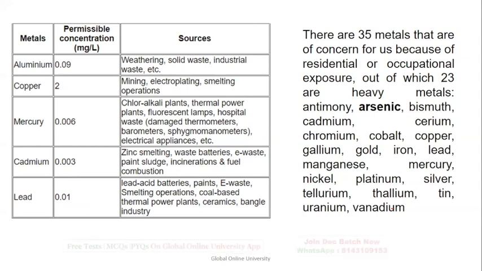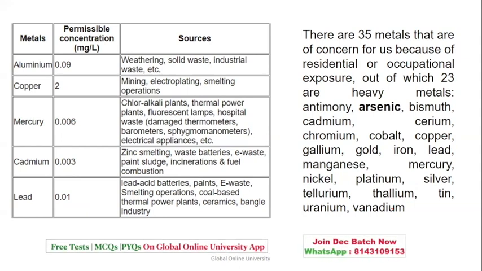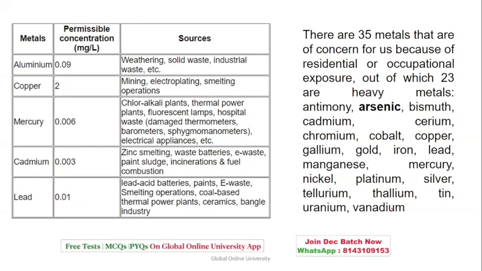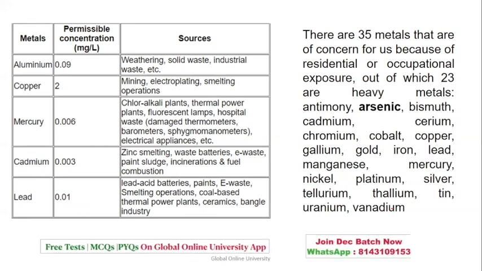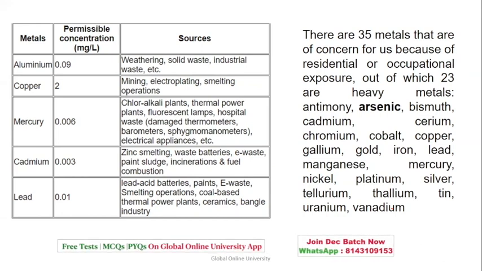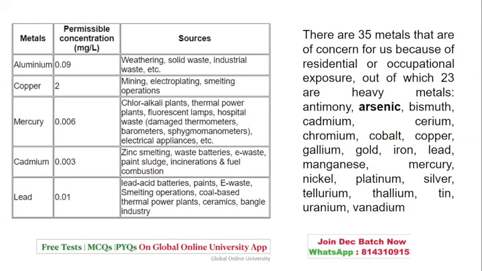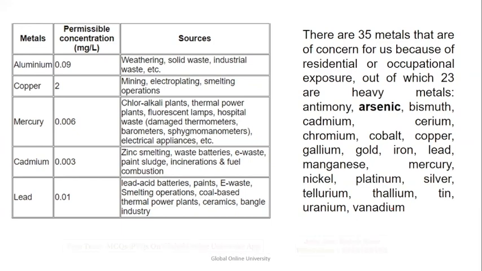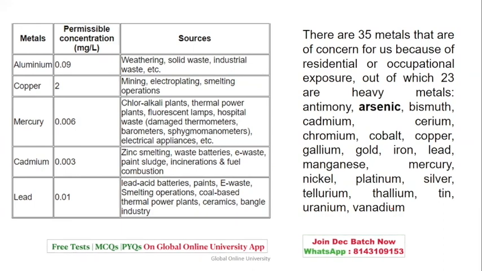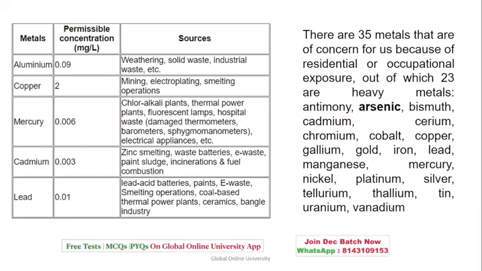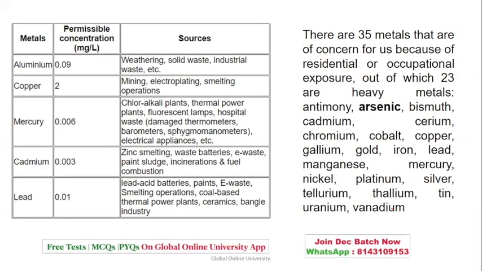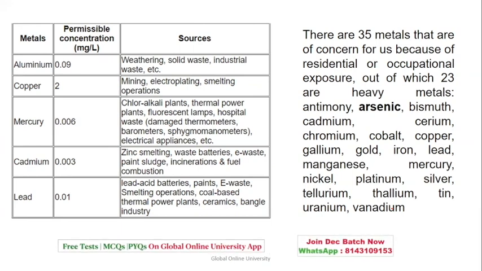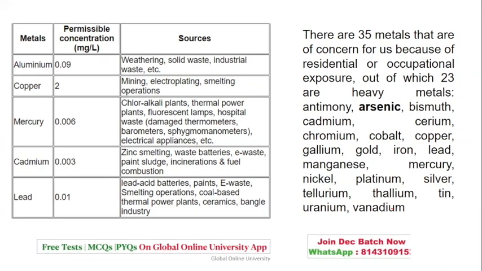There are 35 metals that are a concern for us because of residential or occupational exposure, out of which 23 are heavy metals: antimony, arsenic, bismuth, cadmium, selenium, chromium, cobalt, copper, gallium, iron, lead, gold, manganese, mercury, nickel, platinum, silver, tellurium, thallium, tin, uranium, and vanadium. Now, you may not get all of these, but at least remember the numbers: 23 heavy metals out of 35.